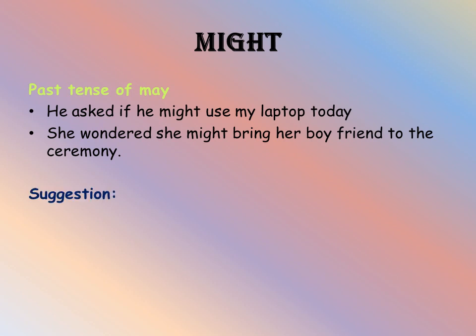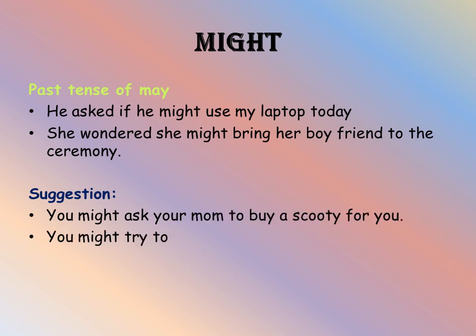And might is also used for giving suggestions. You might ask your mom to buy a scooty for you. You might try to fix the bug by rebooting the system. So these are the suggestions. One is to buy a scooty and the other is how to fix the bug by rebooting the system. So might is used to denote a weak possibility and it is also used to give suggestions.